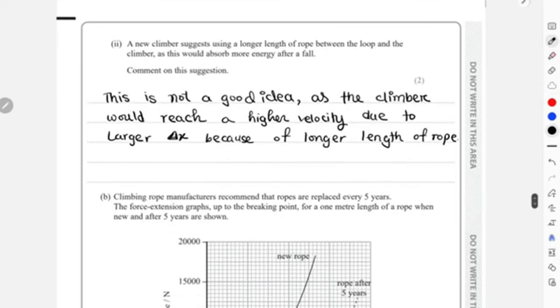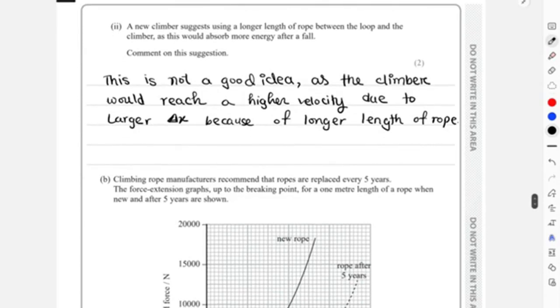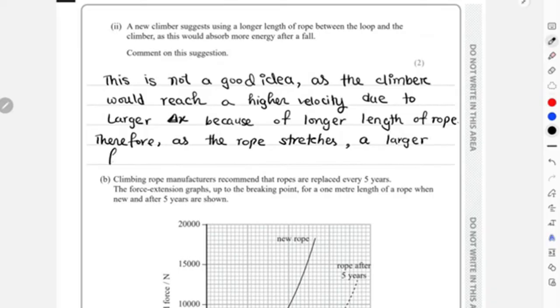And then again, for larger velocity there will be a larger force as the rope stretches, increasing the chances of injury for the climber. Okay, this is how the entire working would be.